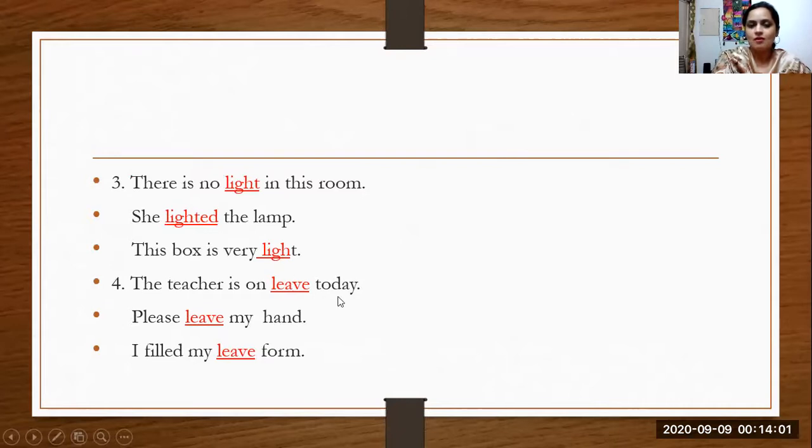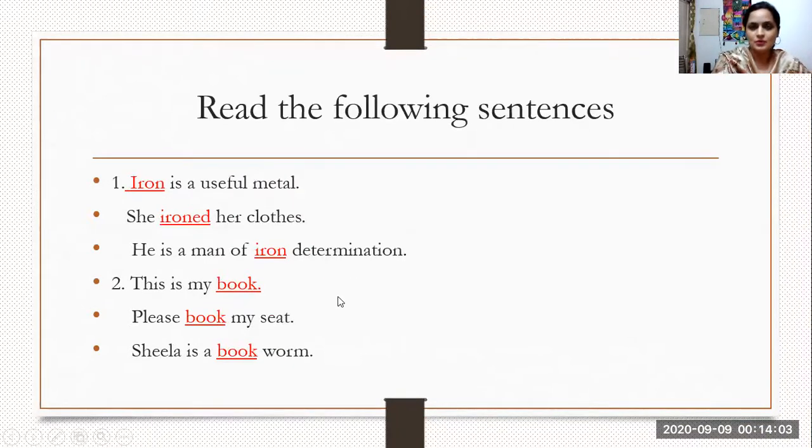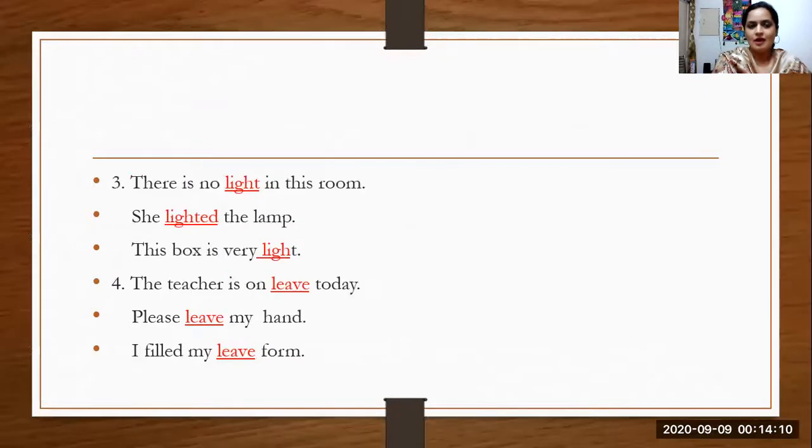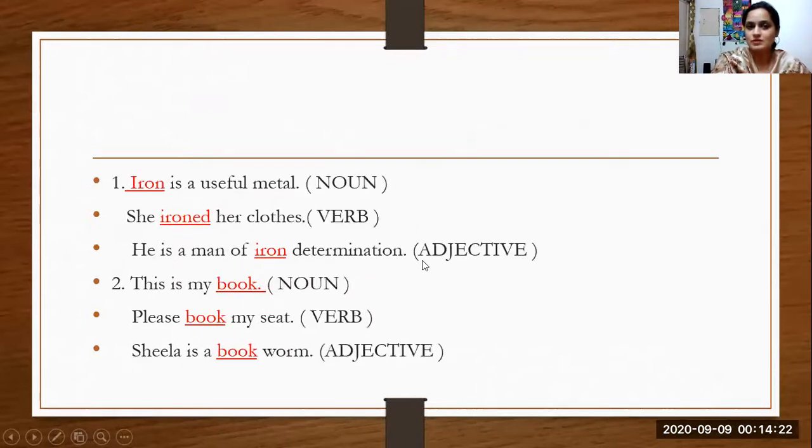So, in all these sentences, do you notice any change? Or there is no change? A word, iron, book, light, leave, how are they used? They are used as different parts of speech. They are used in different forms.